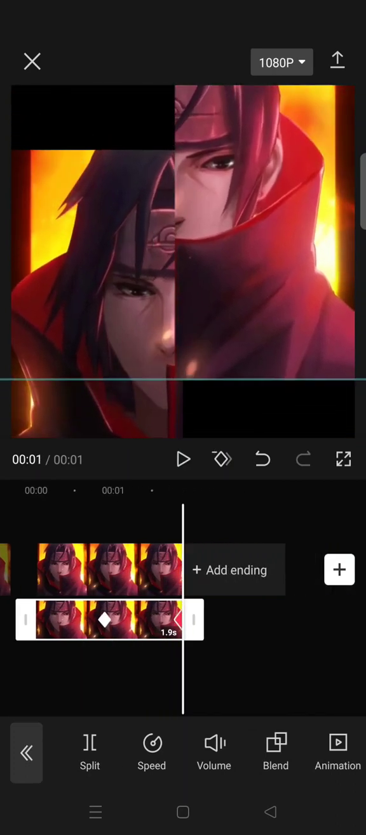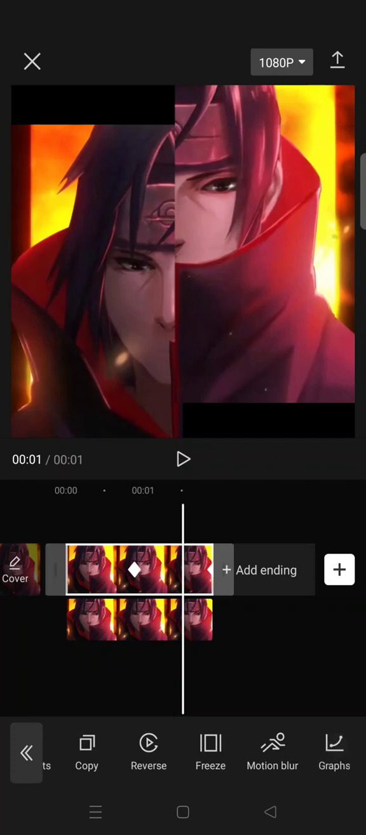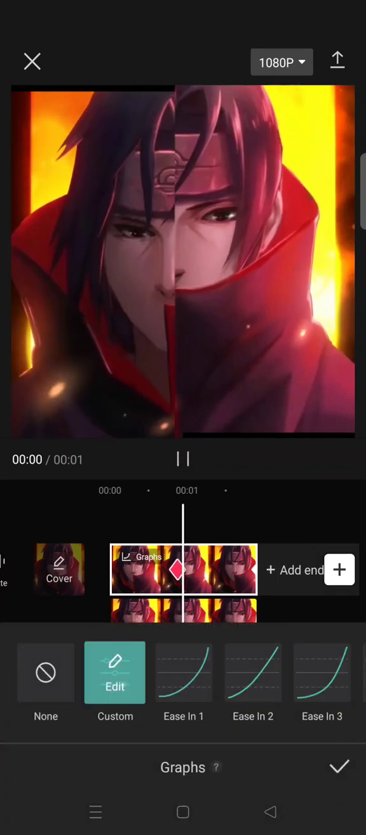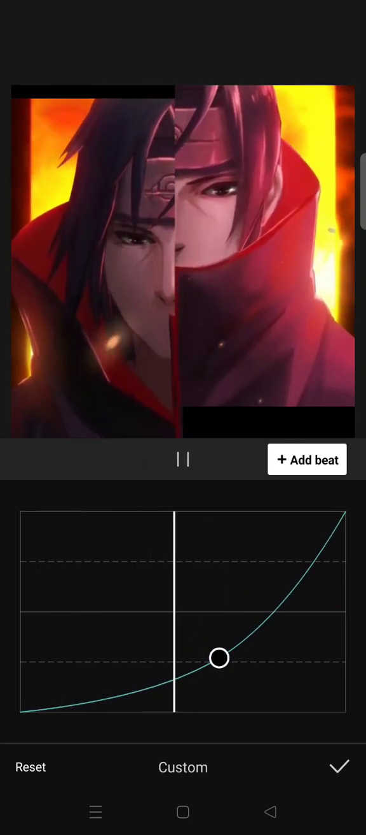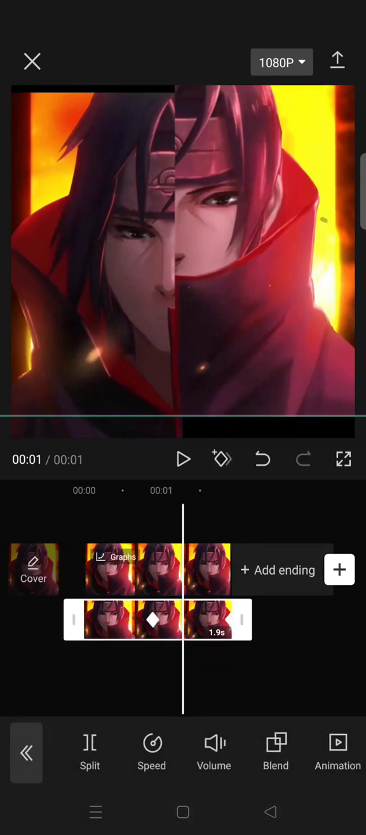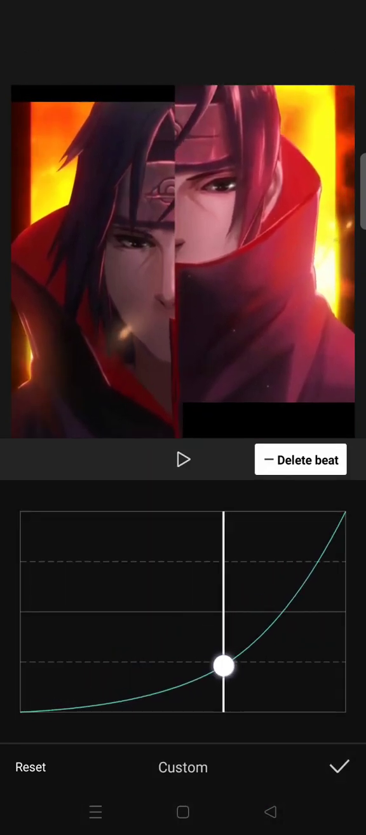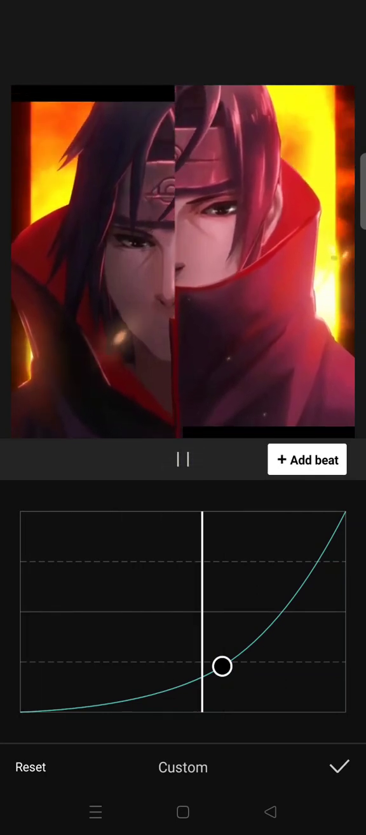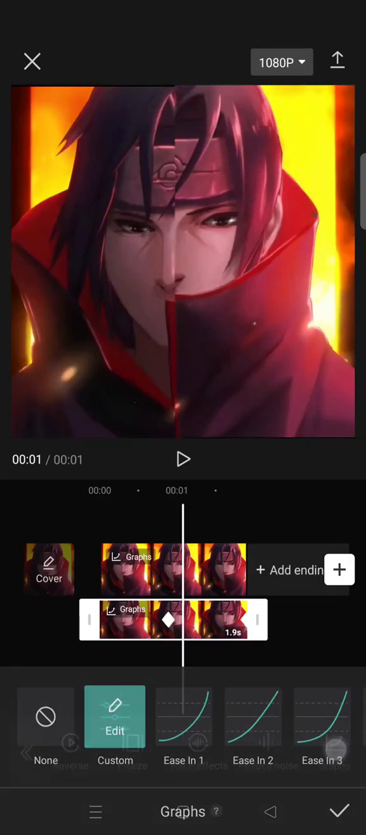And then after that, go in between the keyframes here and go to graphs, select custom, edit it, and set it like this. Okay, for both of the keyframes in the main video and also in the overlay. Okay, just click on the check icon.